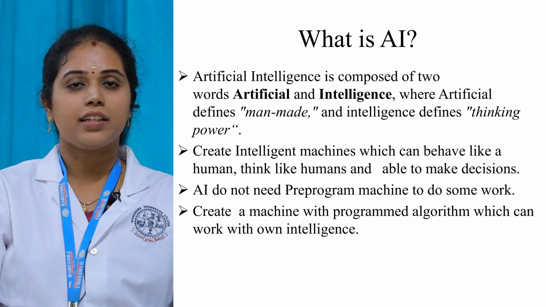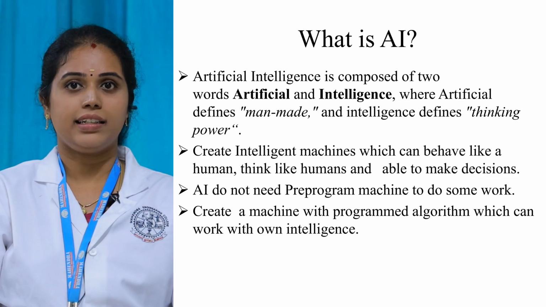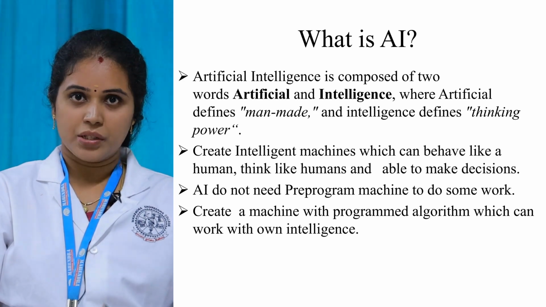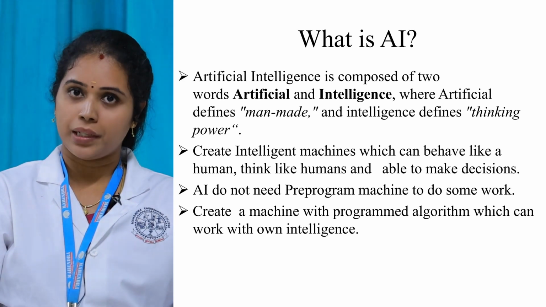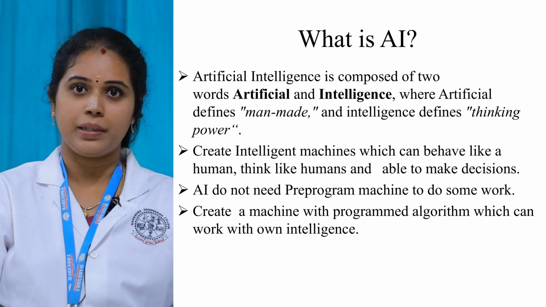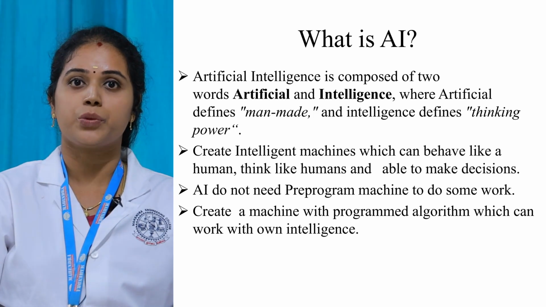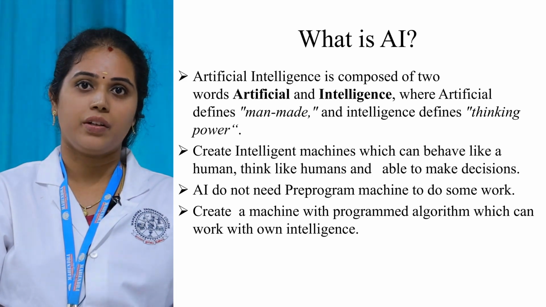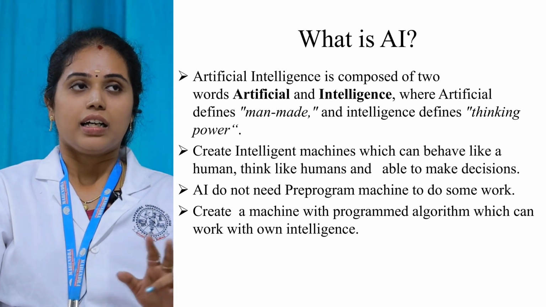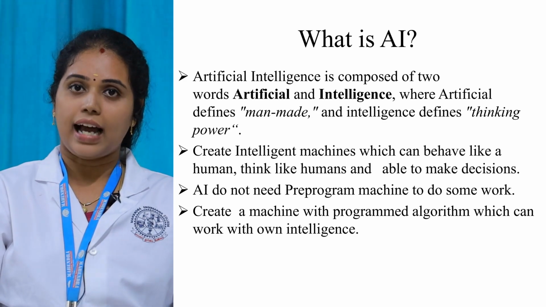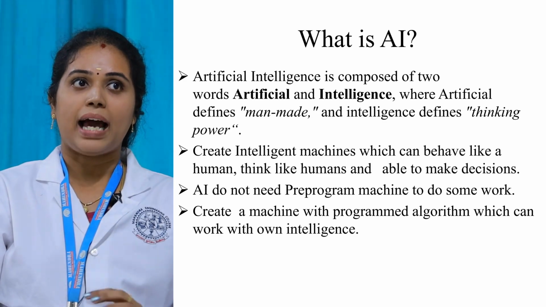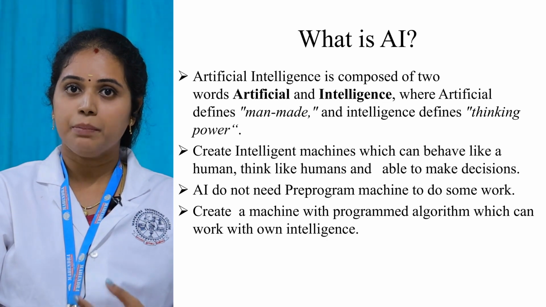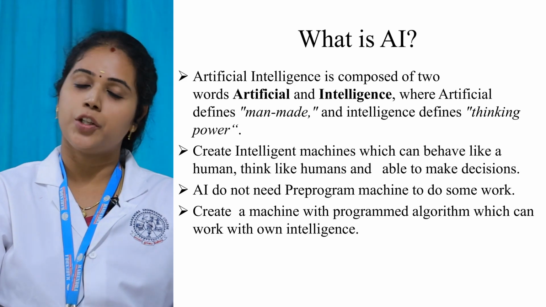So combining the two words, artificial and intelligence, a person is going to create an intelligent machine that can behave like a human being. It acts like a human being, and it is also capable of taking decisions. That is possible with the help of AI, right? So it is composed of two words, artificial and intelligence: man-made combined with thinking power.